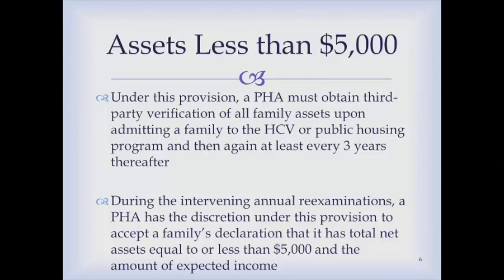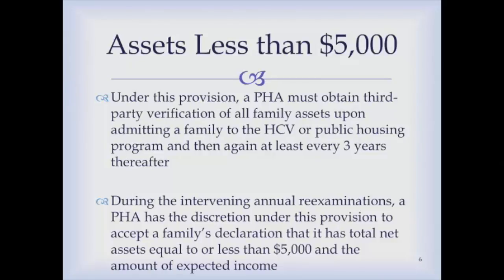So when you're thinking about it, you first have to start with actual third-party verification, and then from there you're able to take a declaration the following year, and then the second year thereafter, and then at the third year you do full verification again.